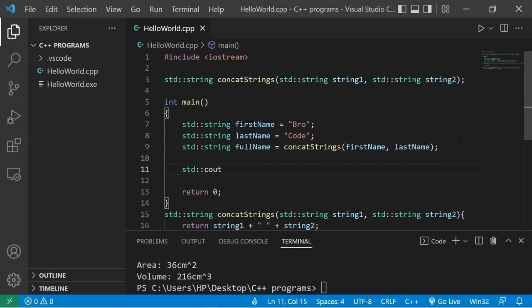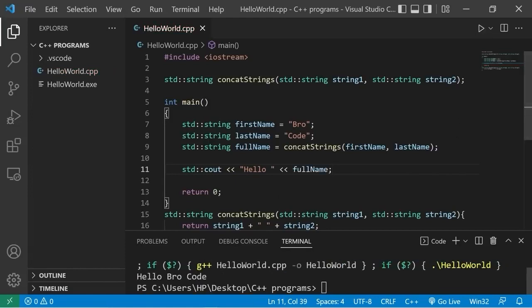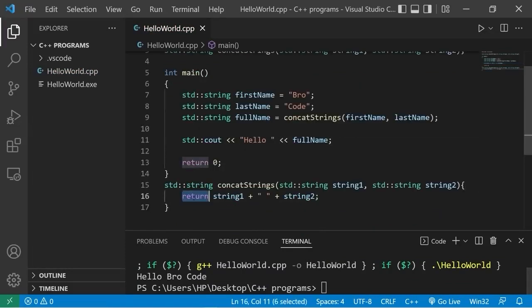Standard output, hello, the user's full name. Hello, Bro Code, or whatever your first and last name is. So yeah, everybody, that is the return keyword.